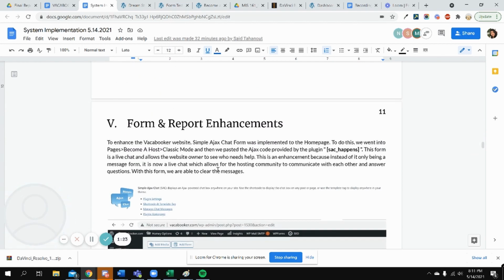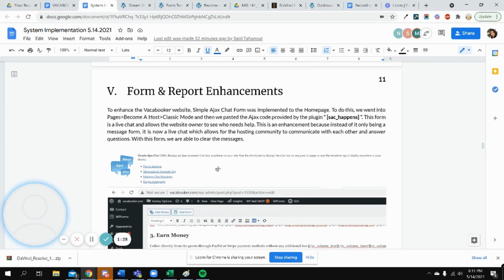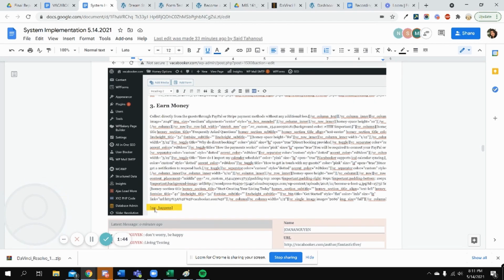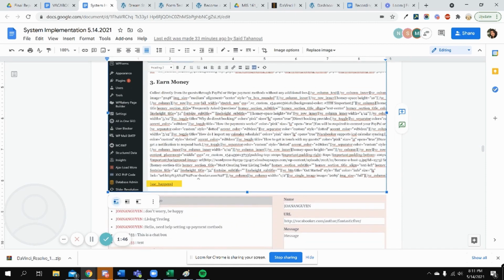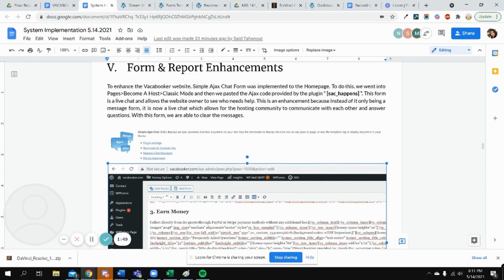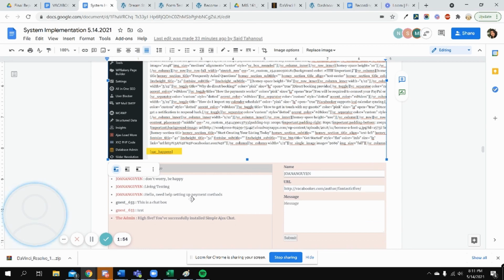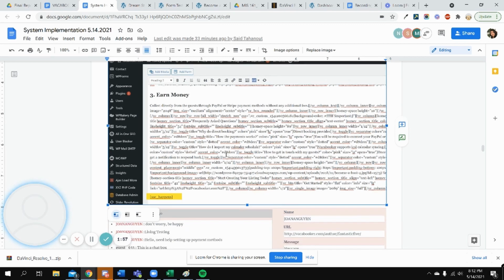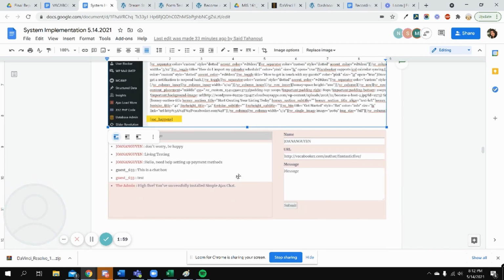For the next part, form and report enhancements. To enhance our Vacabooker website, we use a simple Ajax chat form. To do this, we went into page, become a host, classic mode, and then we pasted the Ajax code right here. Once we updated this page, we were able to get this form.